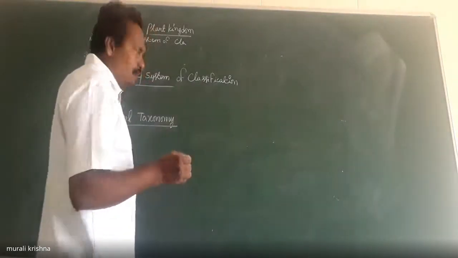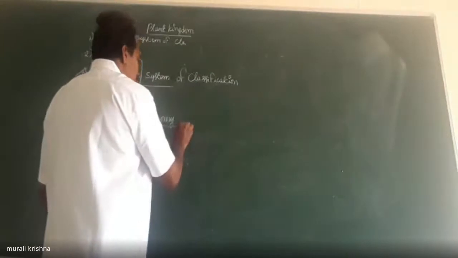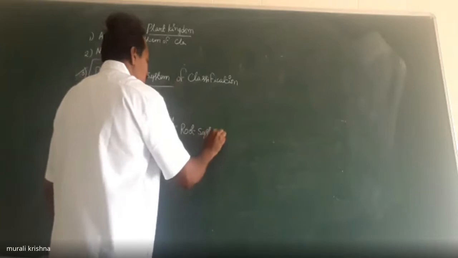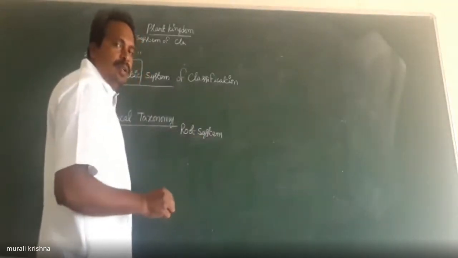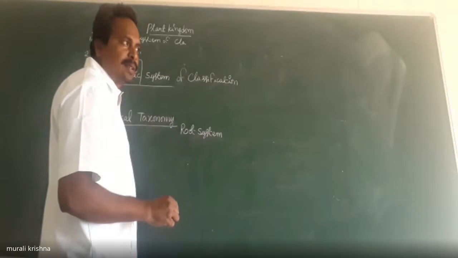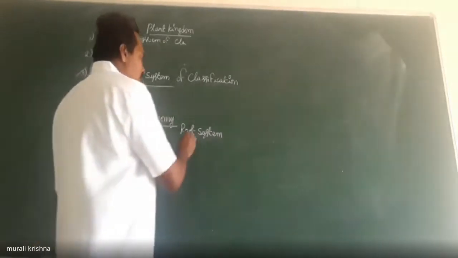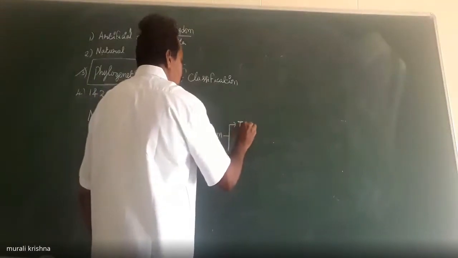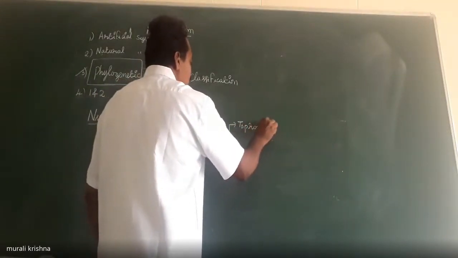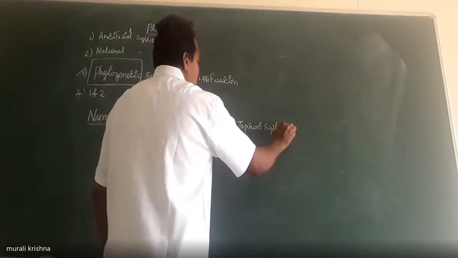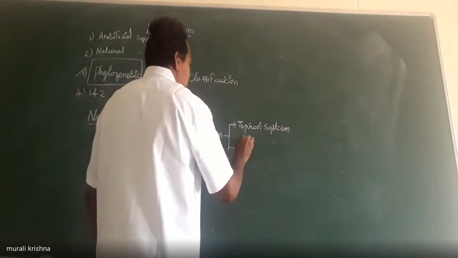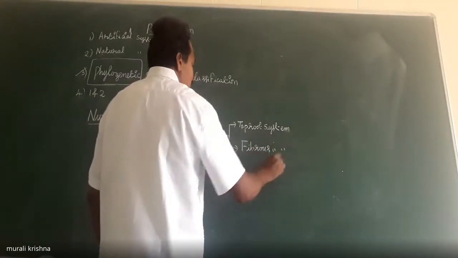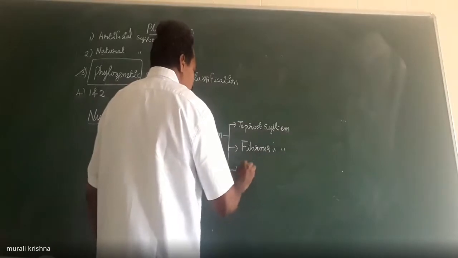For example, the root system. How many types of root systems are present in plants? One is the taproot system, two is the fibrous root system, third one is the adventitious root system.